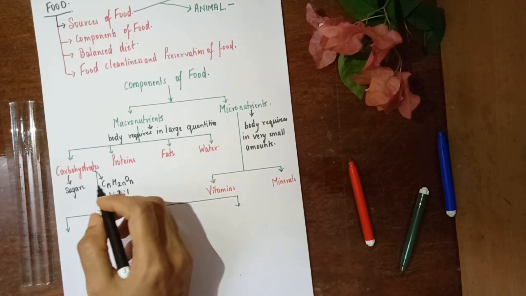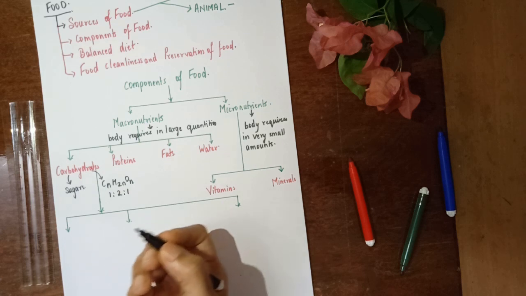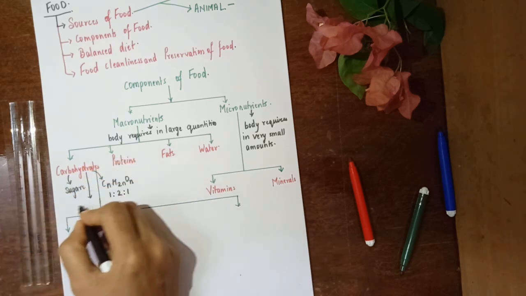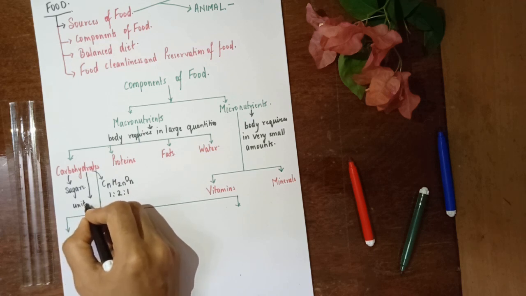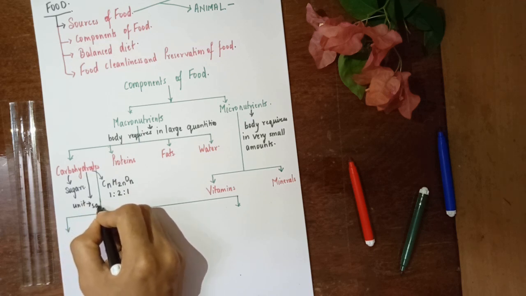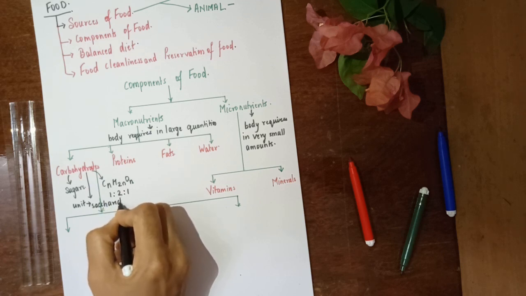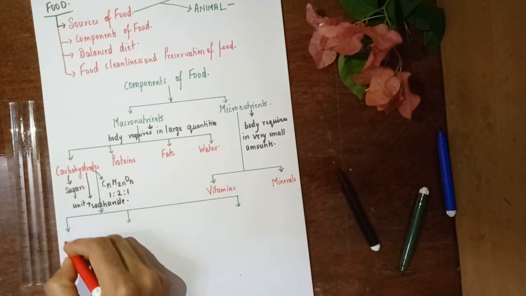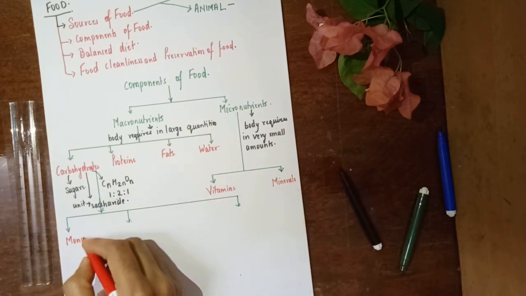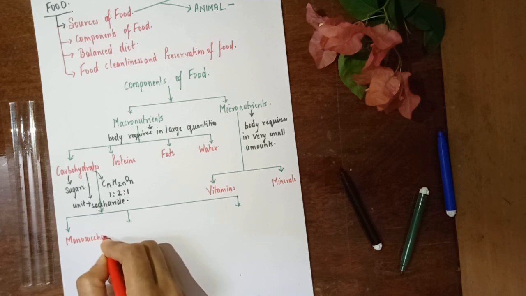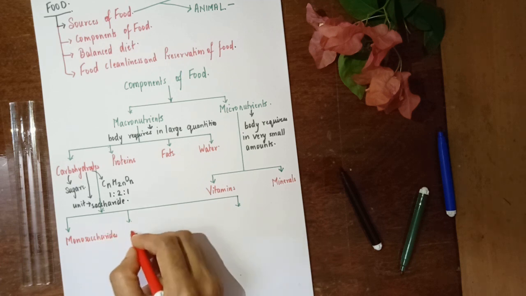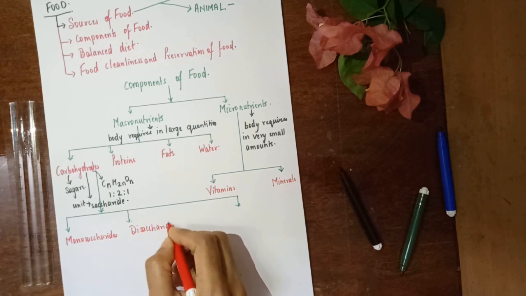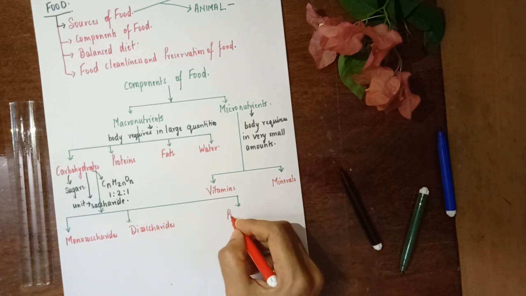Now they are commonly known as sugars or saccharides, and the individual unit of a carbohydrate is called a saccharide. So based on the number of units which are present, carbohydrates are further classified as monosaccharides, disaccharides and polysaccharides.